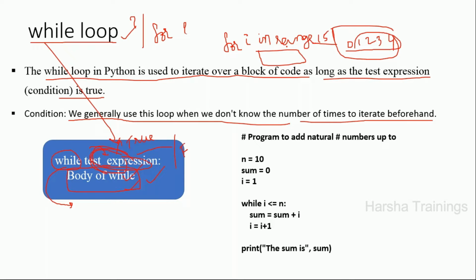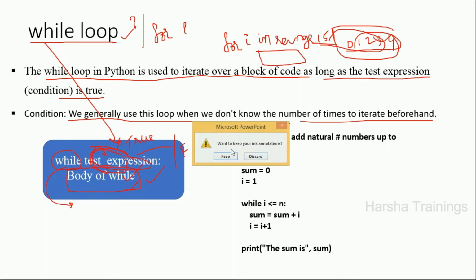Whereas the for loop I will use in my programming when I know that this statement will be executed a certain number of times. Whereas with a while loop, I don't know how many times it will be executed. Got it? Okay, I'll go for a small example with this.